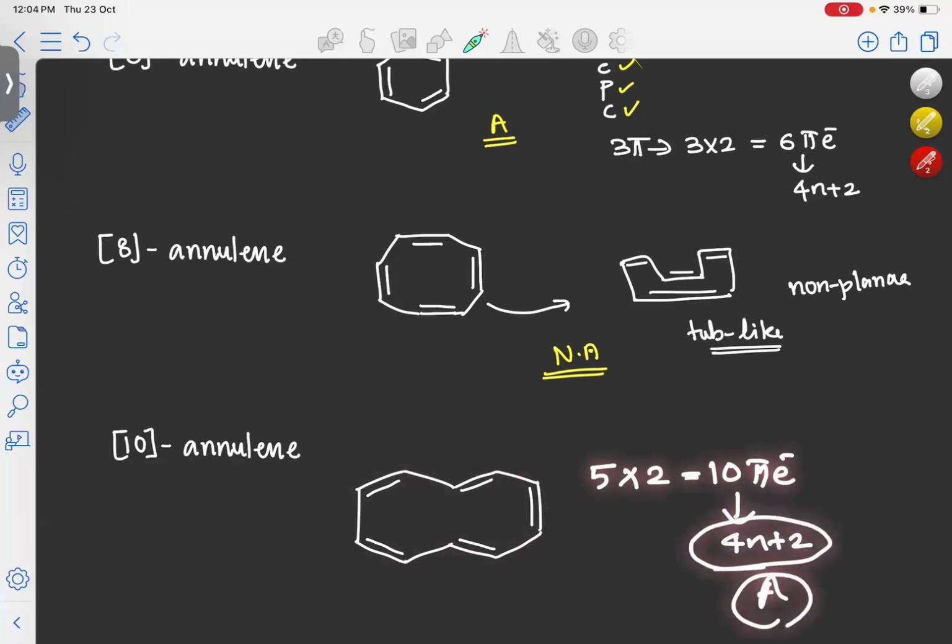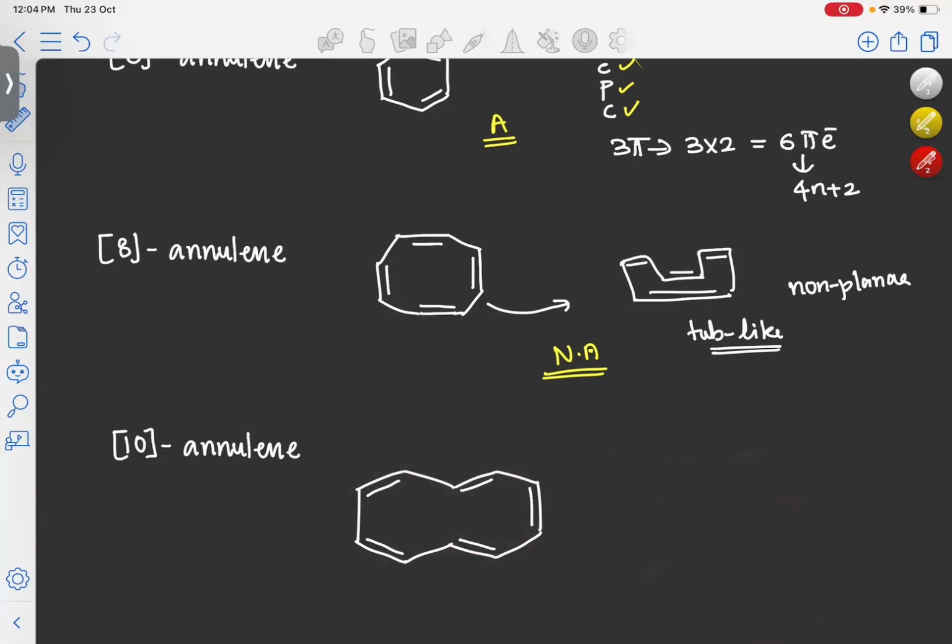But actually this molecule is not aromatic, because there are 2 hydrogen atoms present inside the ring, which cause the molecule to become non-planar. Due to the steric hindrance of these 2 hydrogen atoms coming inside the ring, the molecule is non-planar, so [10]-annulene will become non-aromatic.